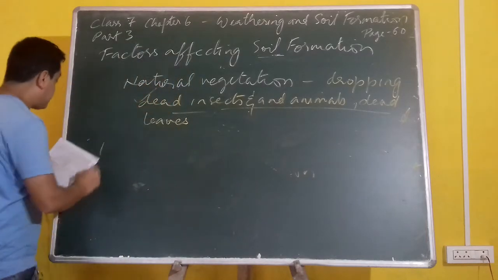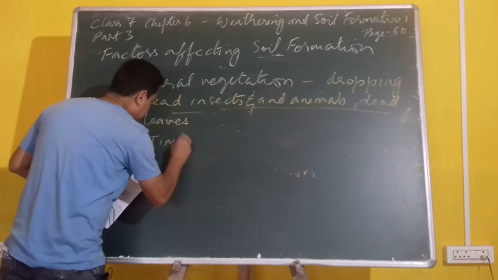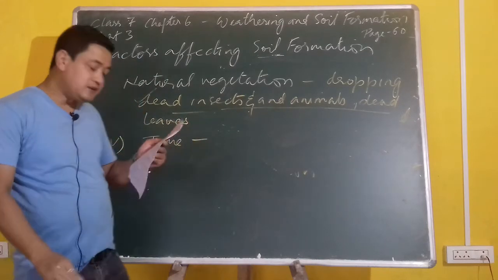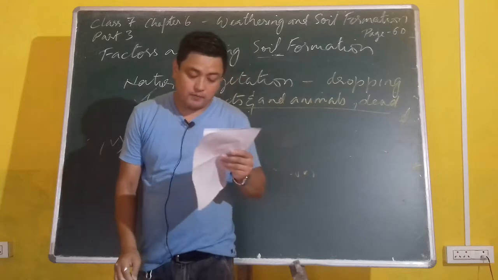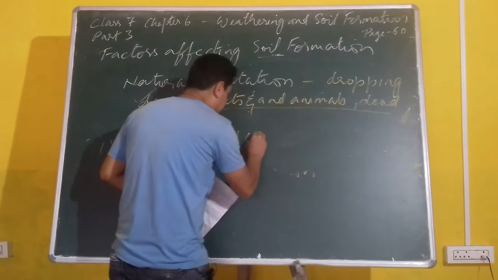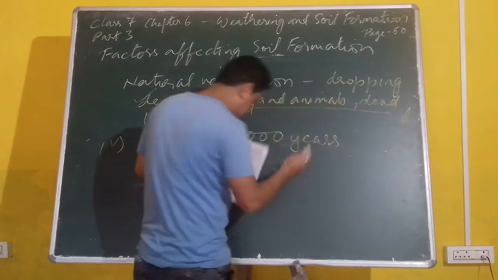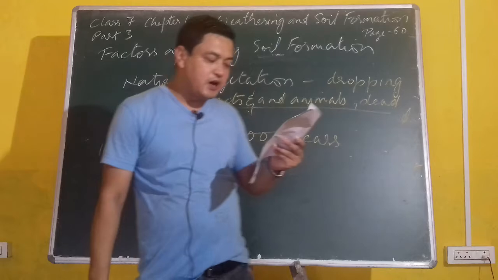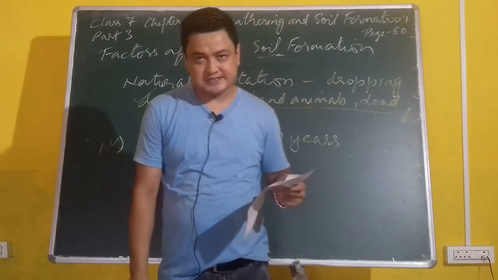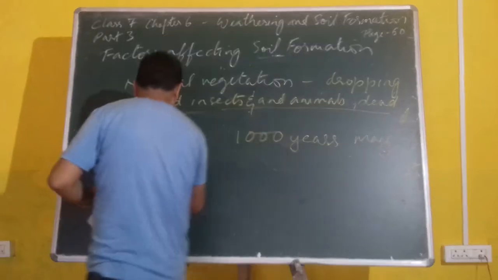Number 5 point is basically time. Soil takes many years to form, usually 1000 years. I am writing on the board 1000 years. Usually 1000 years may pass.